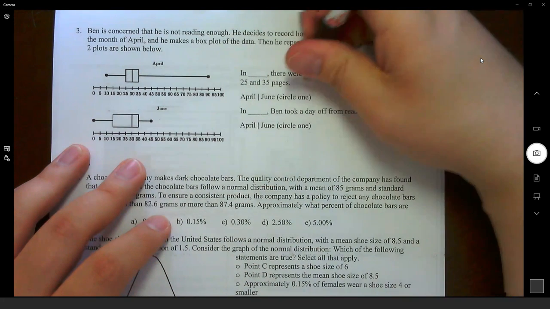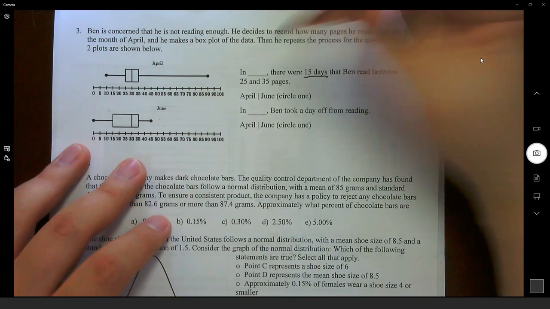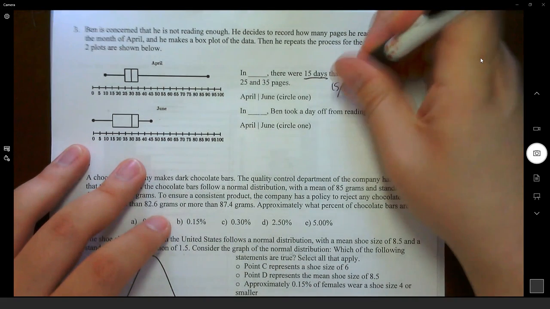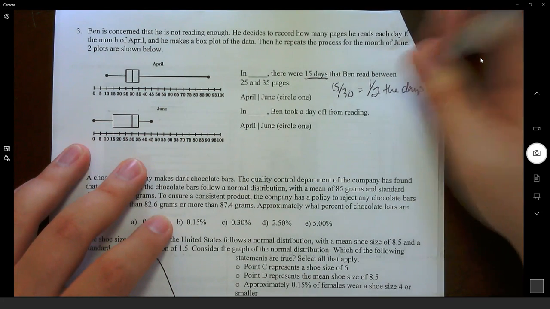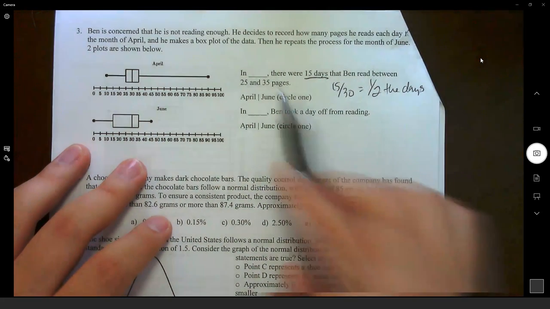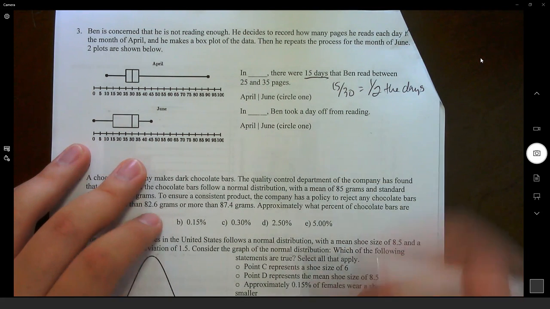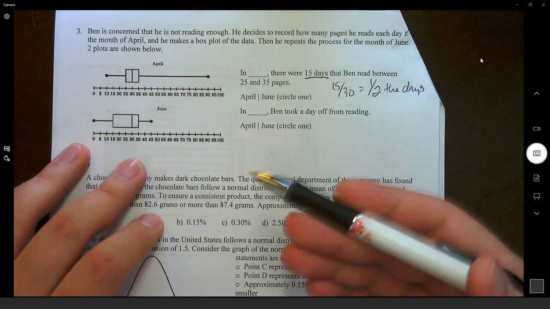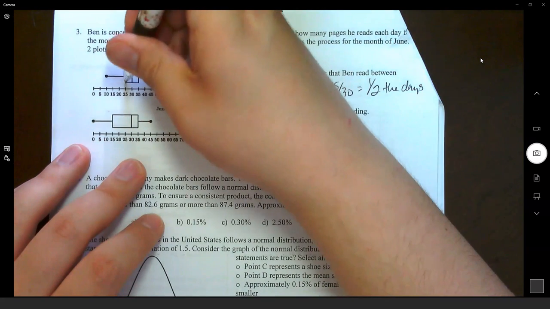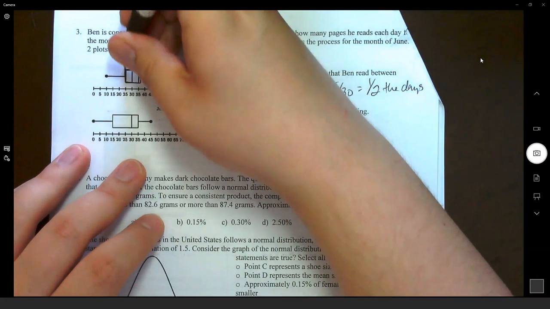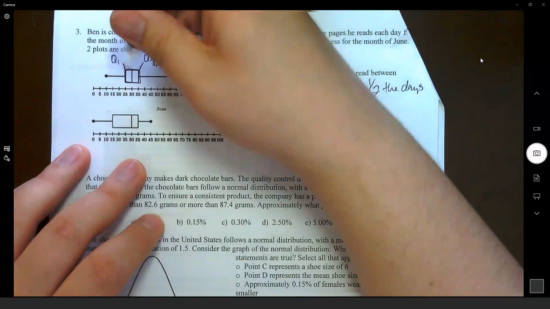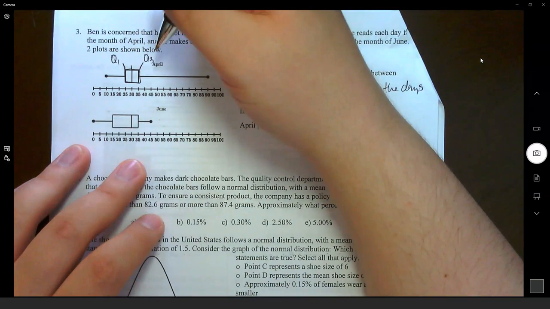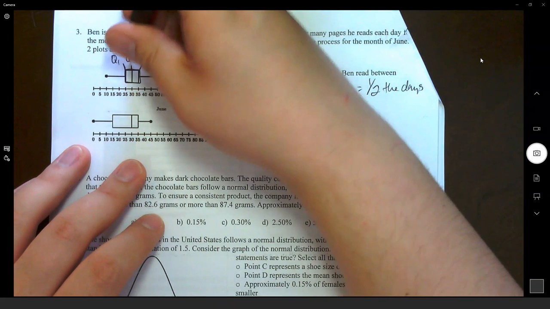Okay, 15 days. So if each month has 30 days, 15 of those 30 days, so half the days, were spent reading between 25 and 35 pages. So what accounts for half of our data? Well, the easiest way to look at that is the box itself. This box, remember, the left-hand side represents quarter 1. The right-hand side represents quarter 3. And the middle, or the median, or the mean, depending on the distribution, represents Q2.